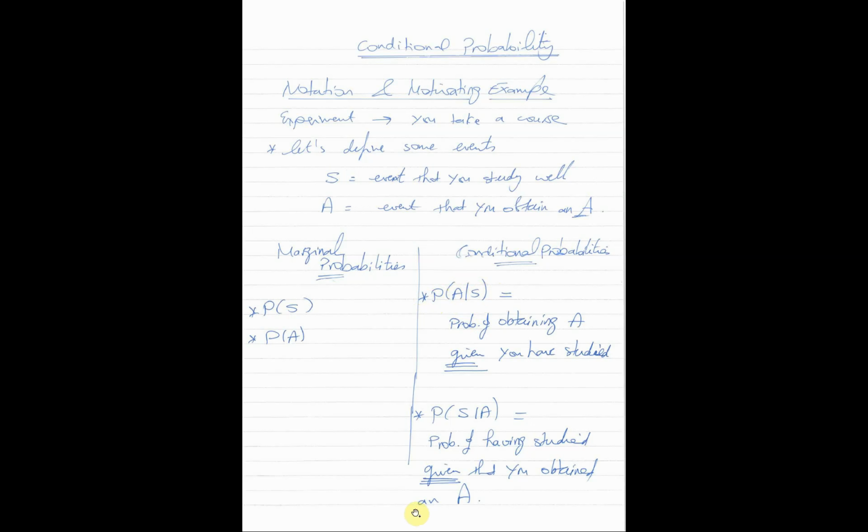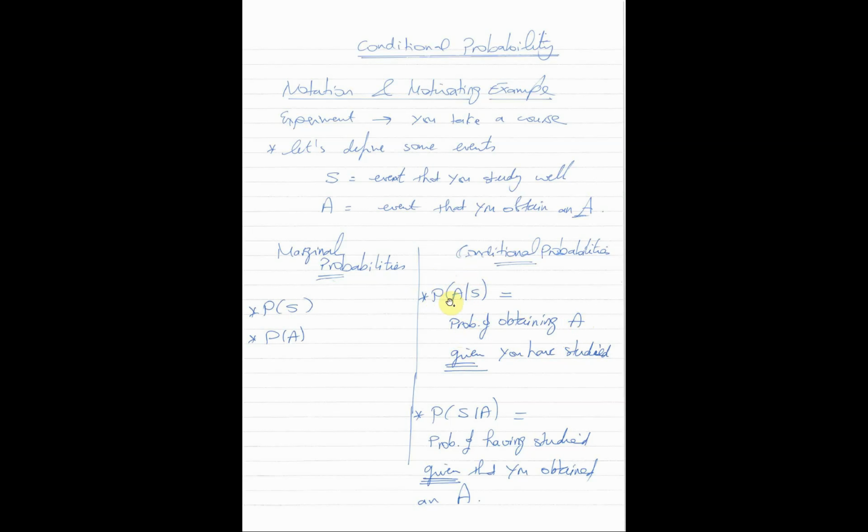Imagine that the course has finished and I observed a particular student throughout the semester, and I know already that this student has studied well in the course. So this event has occurred, it has happened already, and I know that. Now I'm asking myself, what is the probability that this student will get an A in the course? So this vertical line, we read as given that the student has studied well in the course. Again, the notation probability of A given S means the probability of getting an A in the course given that you have studied. We know already that you have studied.